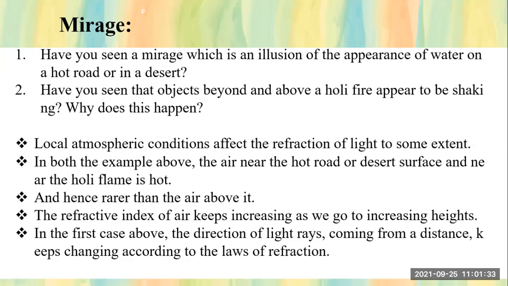When hot things come, the hot air becomes lighter, so its density will be less, but the other air which is colder, its density will be more. So there will be two media, one the rarer medium, one the denser medium. Then in the atmosphere, refraction can take place. So this is the answer: when you ask yourself how refraction will take place in the atmosphere, step by step you will get there. Okay, now comes to our point.